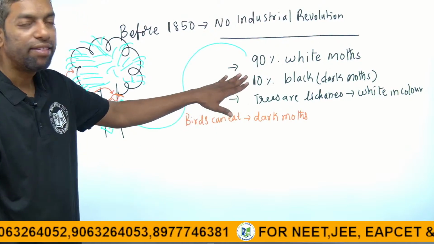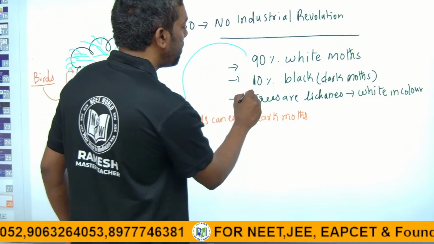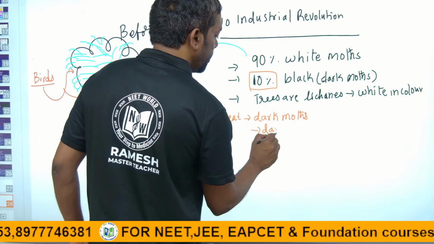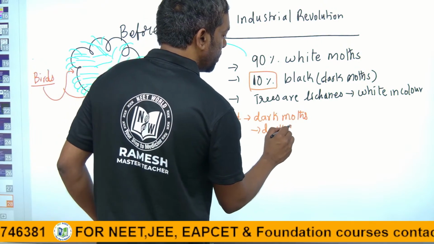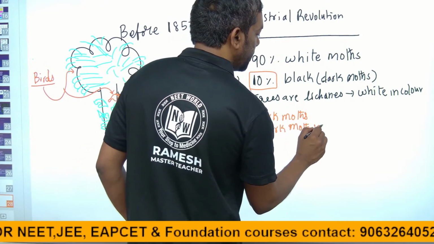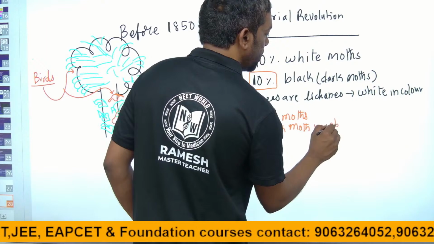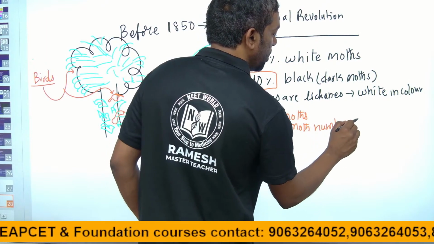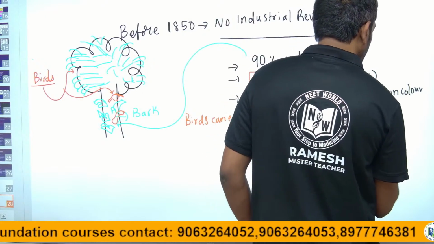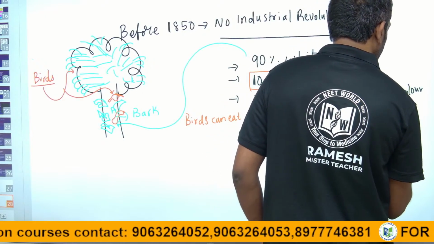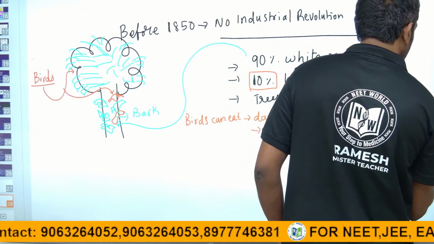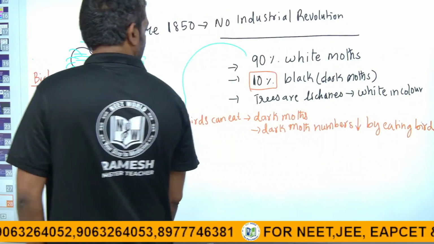That's why their number is only 10%. The dark moths' numbers decrease by birds eating them.